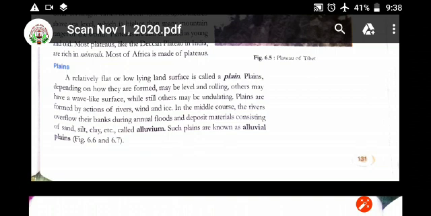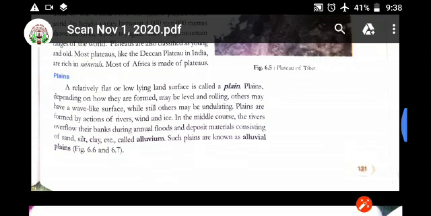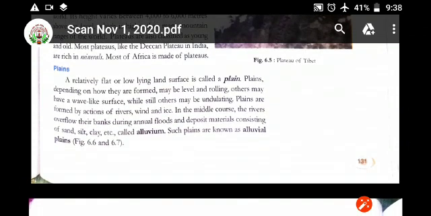The plains are also categorized depending on how they are formed. Some are rolling, some have a wave-like surface, some are not similar to each other. So many characteristics plains have, right?